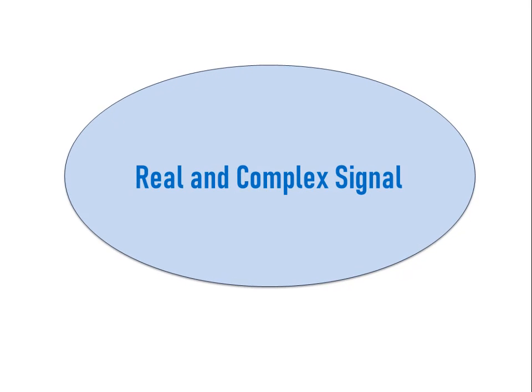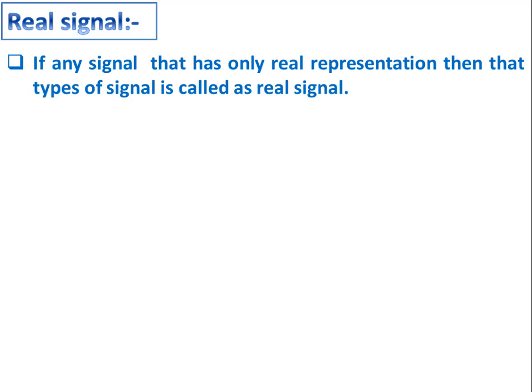In communication system, these two signals are classified based on the representation of real and imaginary values in the signal function. Now let me tell you the definition of real signal. If any signal that has only real representation, then that type of signal is called as real signal.